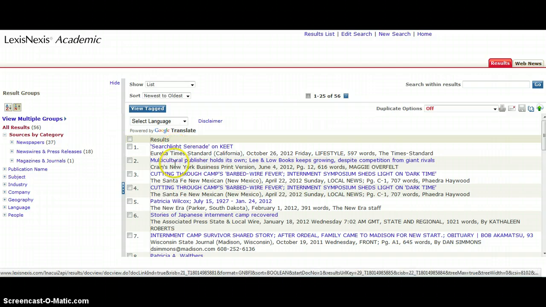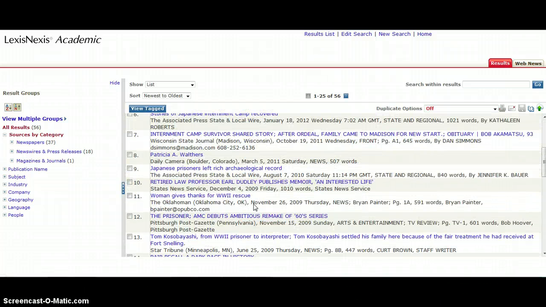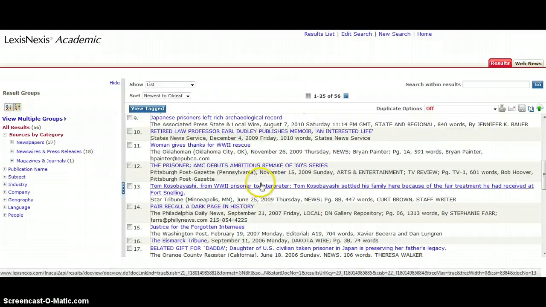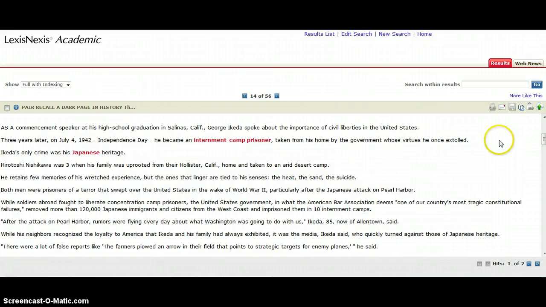And again, can't tell a lot. You get a title and basically what newspaper it was from and the date. But if you see a title that looks like it might be promising, for instance, Pair Recall a Dark Page in History, this looks like it might be about one person or one couple's story, I can click on it, and that will take me directly to the full text.